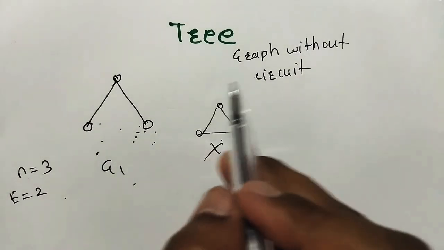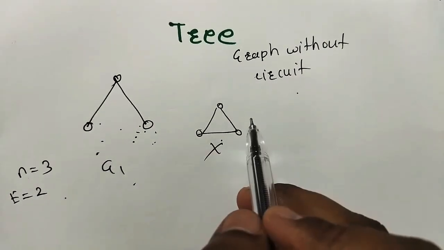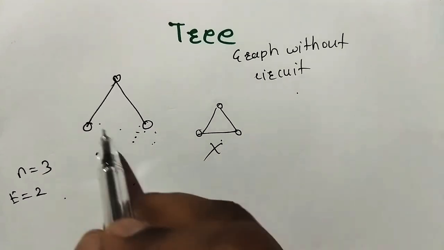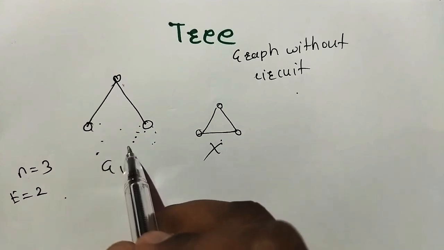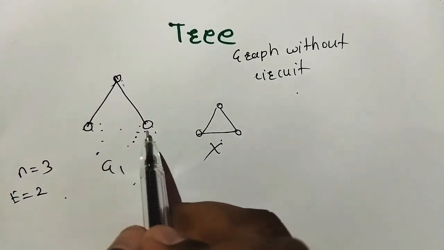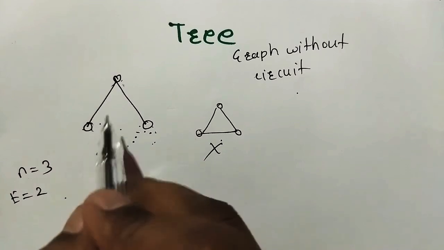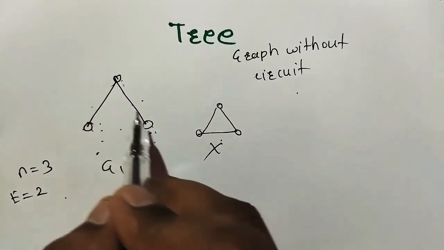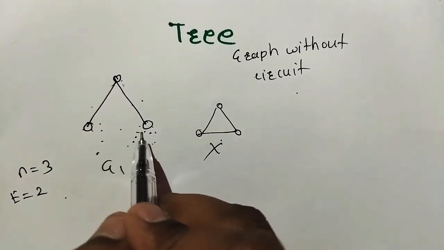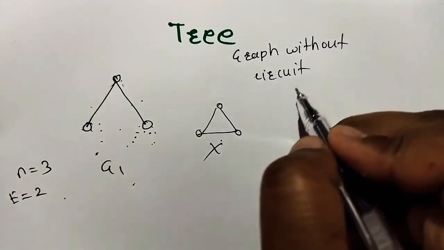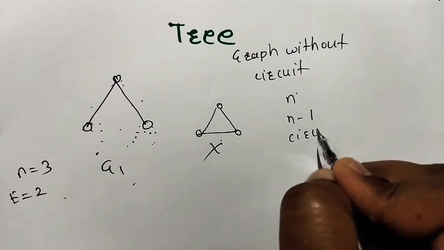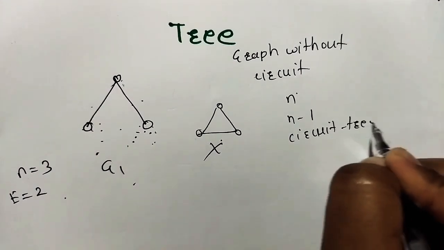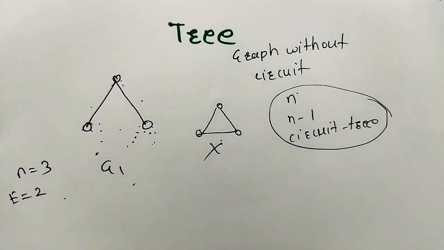Tree means a graph without circuit. Second, it contains exactly one simple path between any two of its vertices. Now third, if a tree has n vertices, here 3, then it contains n minus 1 edges. If there are 3 vertices, then there are 2 edges available. A tree is nothing but n vertices, n minus 1 edges and circuit free. These are very simple remarks for the tree.